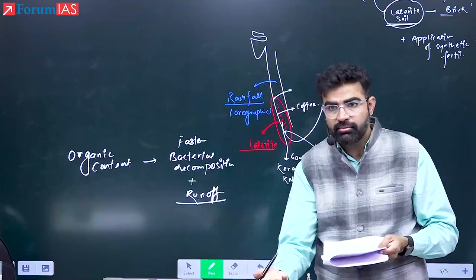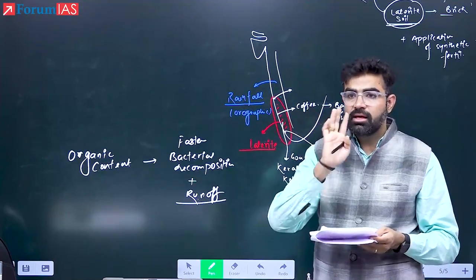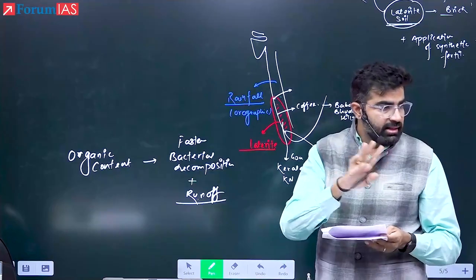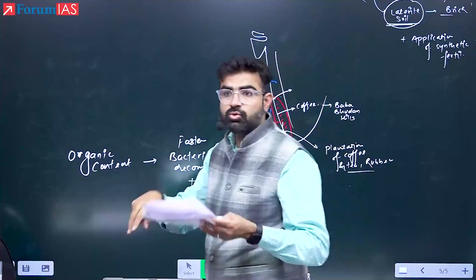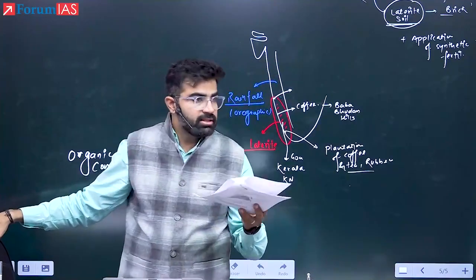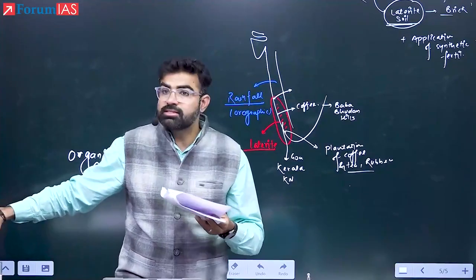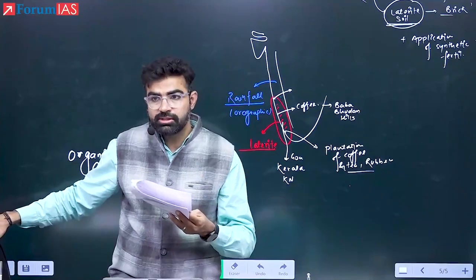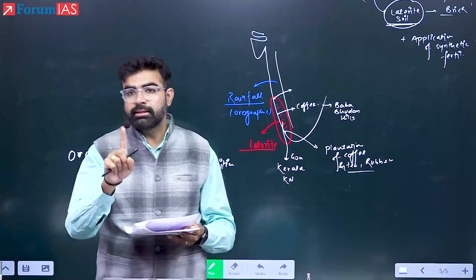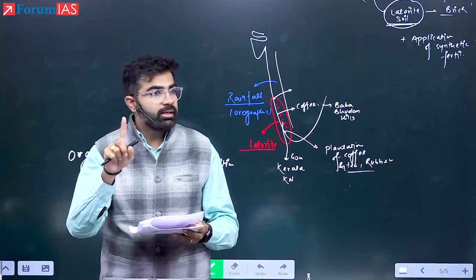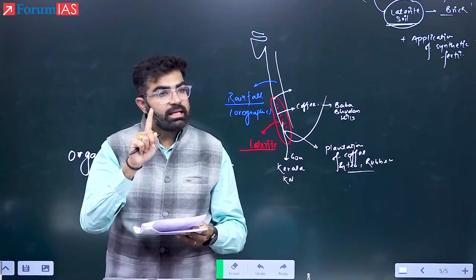Convectional means the surface is very hot, and all of a sudden the air rises, and moisture is there in the air. Moisture can come from nearby regions, lakes or something. If there is a playa lake or an oasis in the deserts, for example, the warm and moist air nearby can be uplifted and cause rainfall. This moisture can also be added by western disturbances, over Rajasthan as well. So please remember, convectional rainfall can occur very commonly in lower latitudes, but it is also found in temperate regions, only in summers.